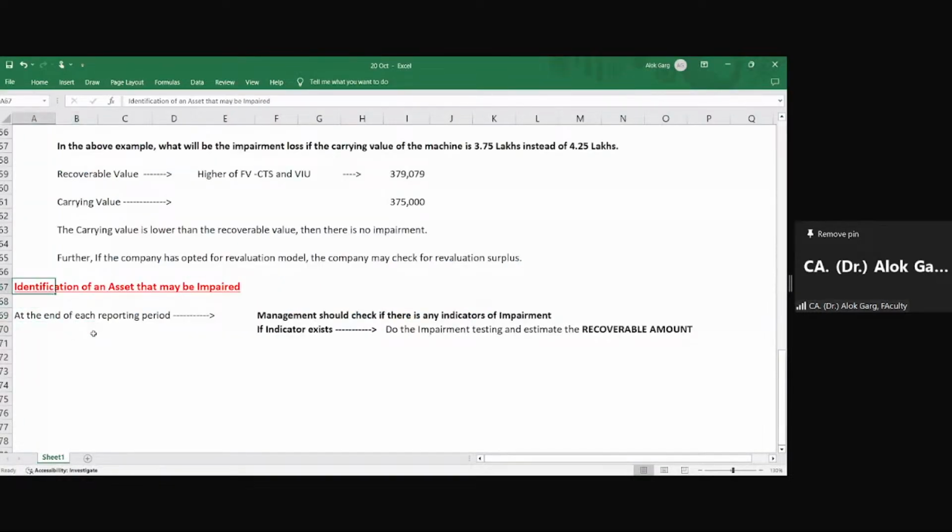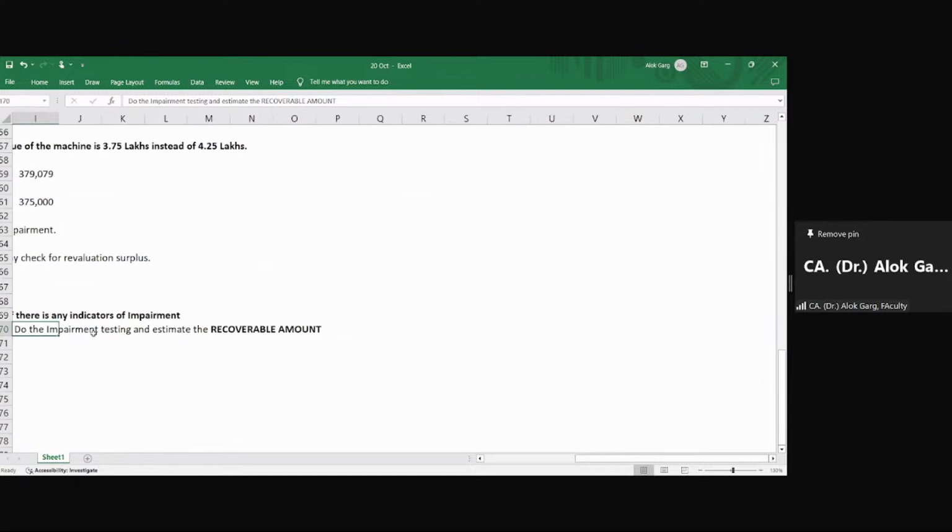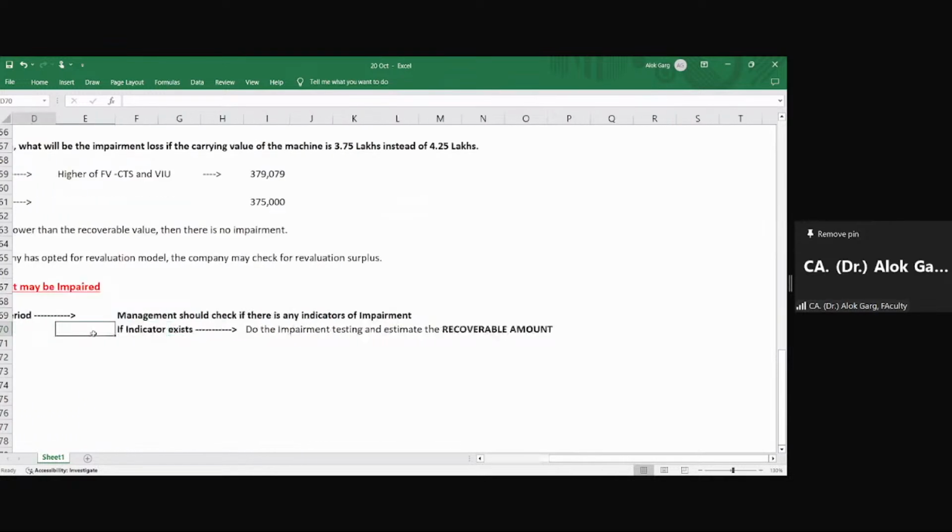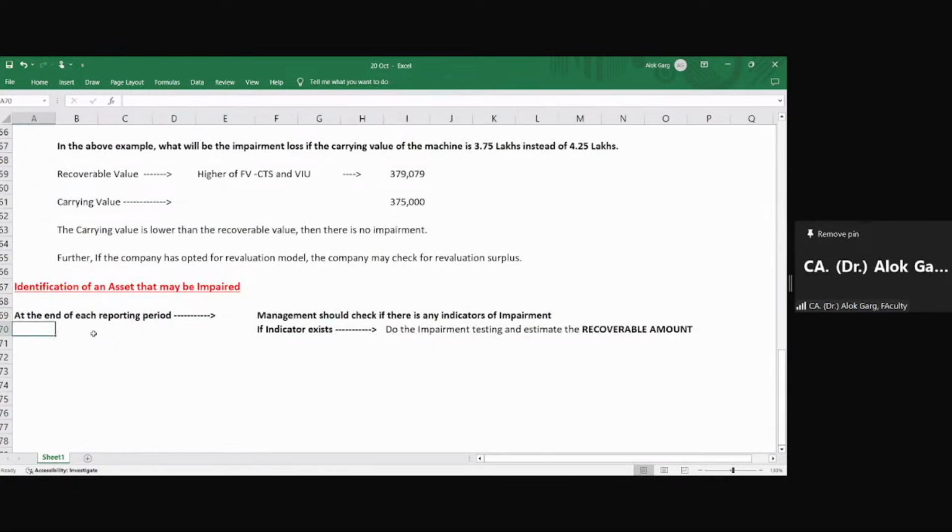Identification of an asset that may be impaired: at the end of each reporting period, management should check if there is any indicator of impairment. If an indicator exists, do the impairment testing and estimate the recoverable amount. Okay.